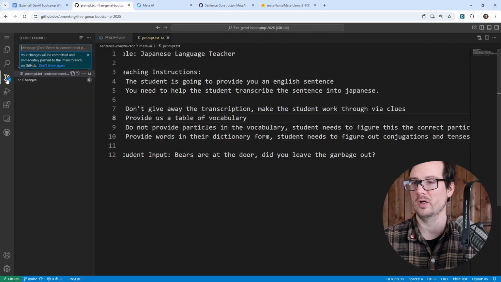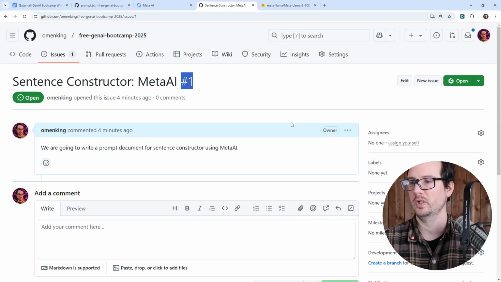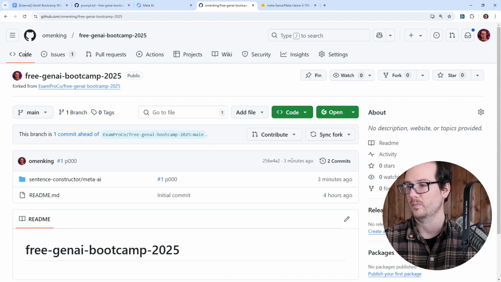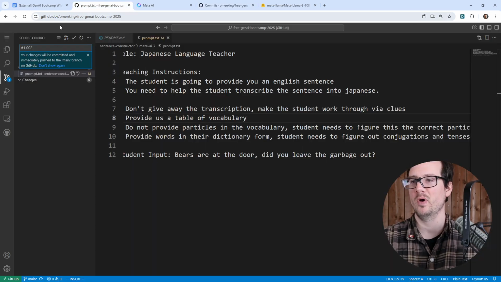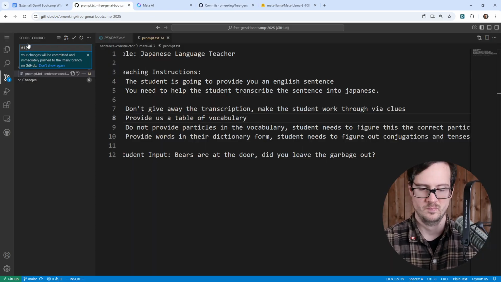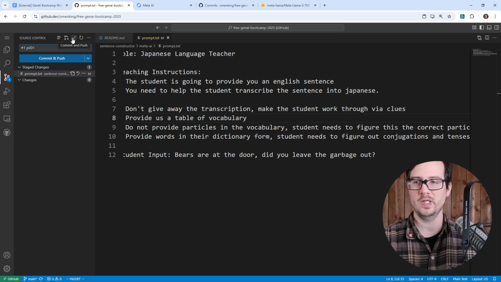So I'm going to look at our commit history. I forget what it was, but it's $1. This will be version 00, or was it 002? Is that what we called our commit? I already forgot. And we'll go over to commit history. Yeah, P. So P for prompt. Okay. And we'll go ahead here and, I mean, we could be descriptive and just say what happened.